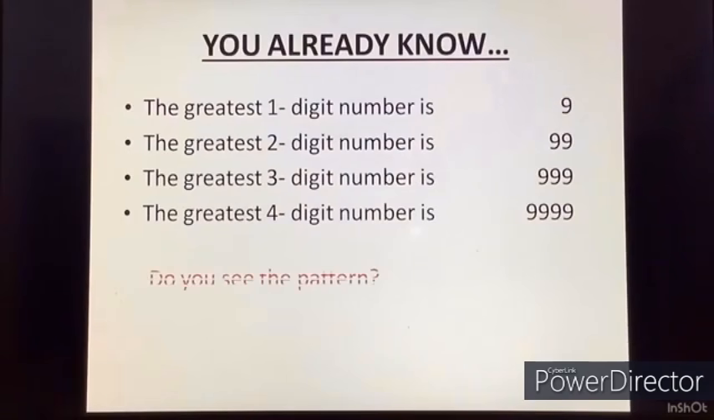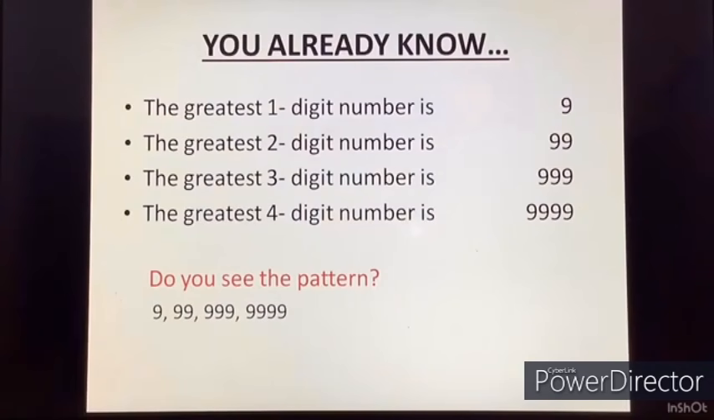Do you see a pattern here? The pattern is: 1 digit, the greatest number is 9. 2 digits, the greatest number is 2 nines. 3 digits, the greatest number is 3 nines. And 4 digits, the greatest number is 4 nines.